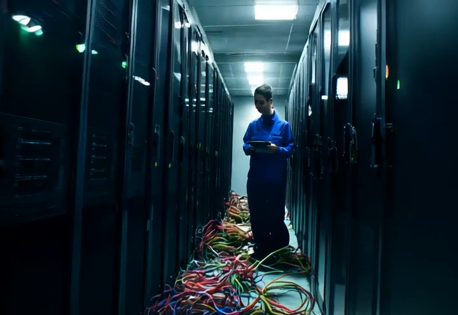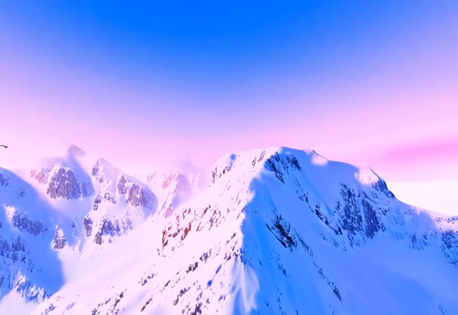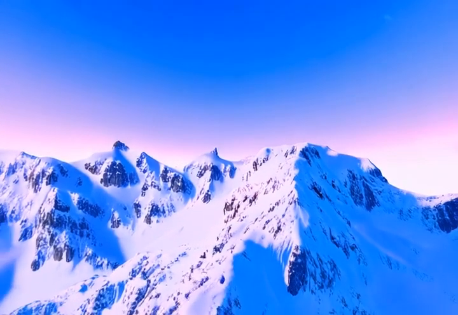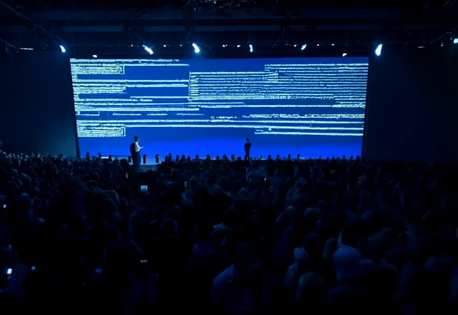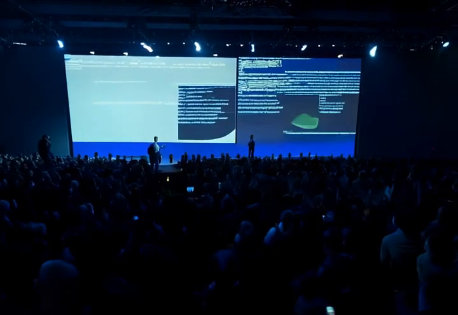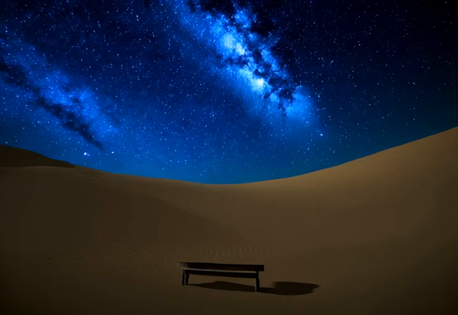Does it work with existing tools, or do we have to rip out our current CI/CD pipelines and start over? It integrates seamlessly with current pipelines, so it's additive. You don't need to rewrite your entire workflow. That's a relief. Developers hate rewriting everything. So it's like layering a new security blanket over your code? Exactly. It's about layering security on top of existing workflows without slowing down the development process.